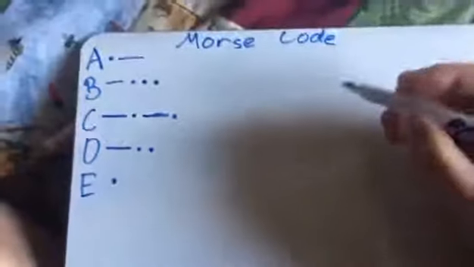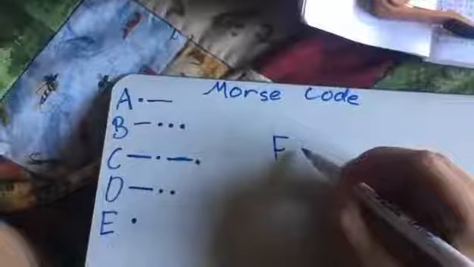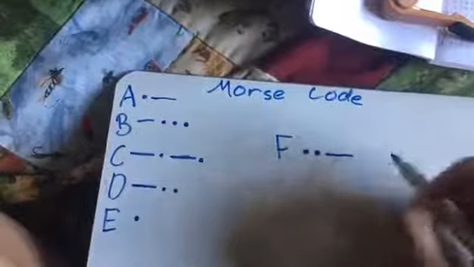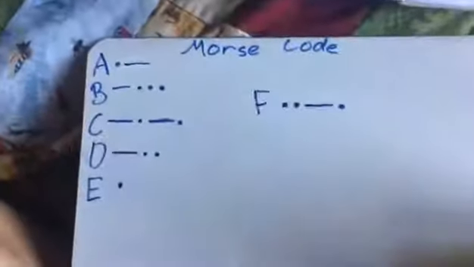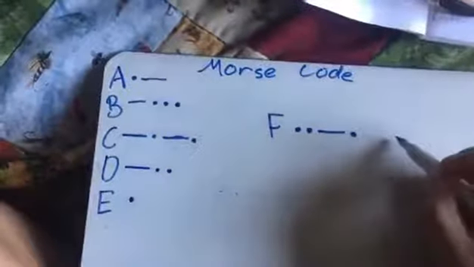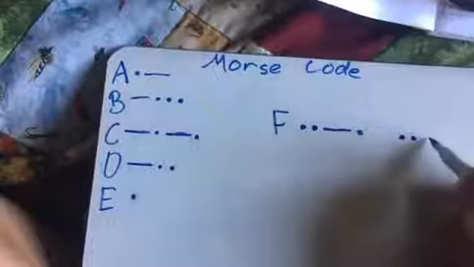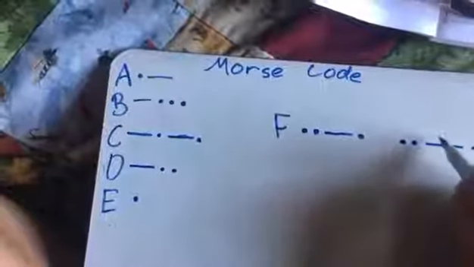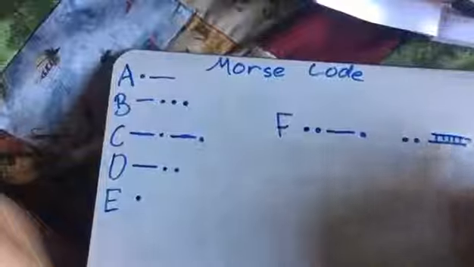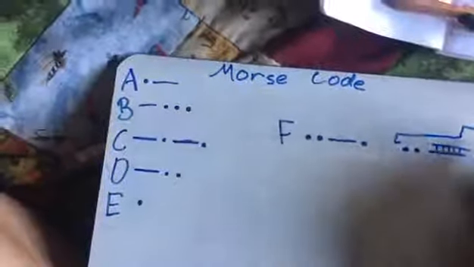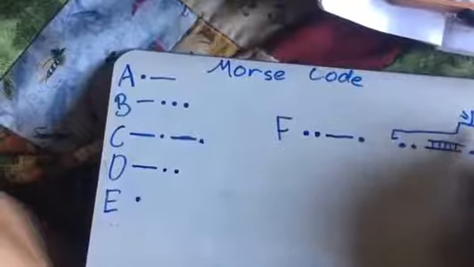So the next letter is F. And this one is 2 dots, 1 line, and another dot. And I like to remember this one because it almost looks like a fire truck, with that middle line being like a ladder, and then the rest of it are like wheels for this fire truck.